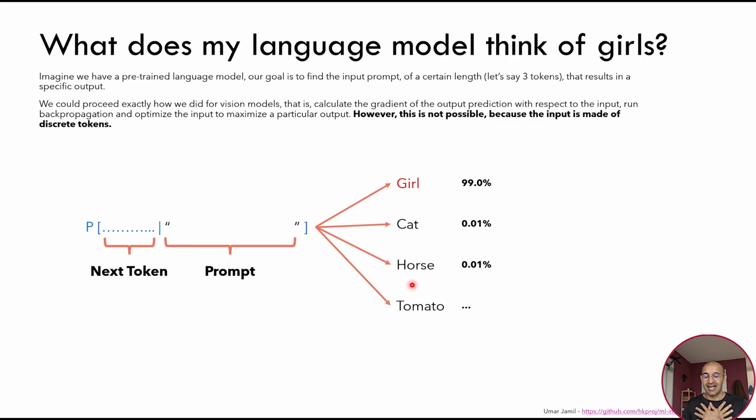Imagine we want to understand what our model thinks of the word girl. What kind of prompt does the model want to see as input to predict the word girl as the next token? Well, let's try to use the techniques that we have seen before. First, let's see the results of such an analysis.